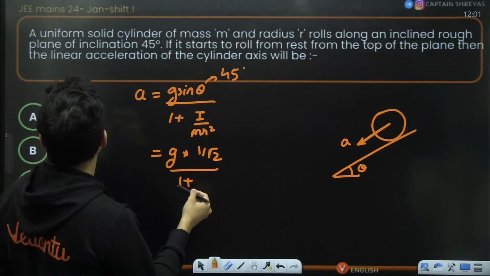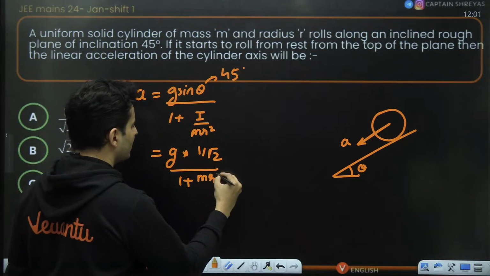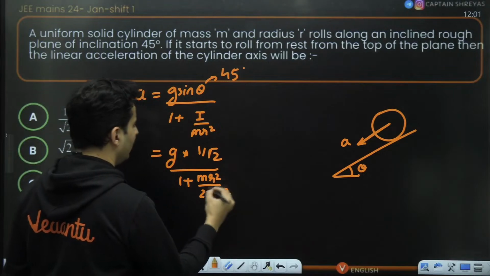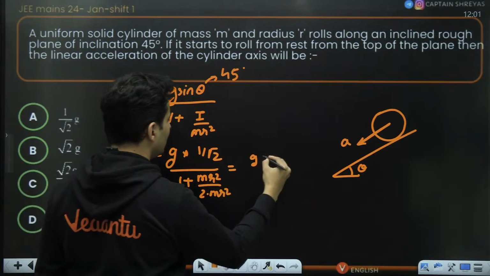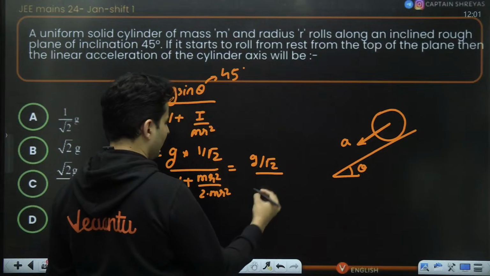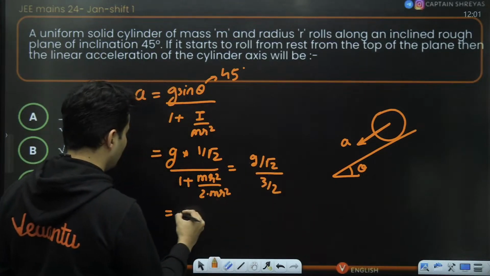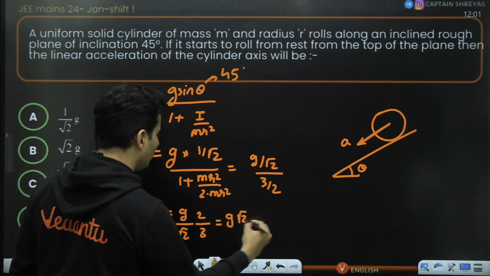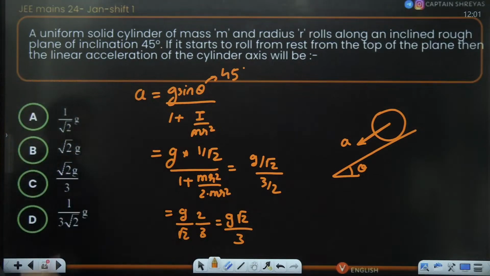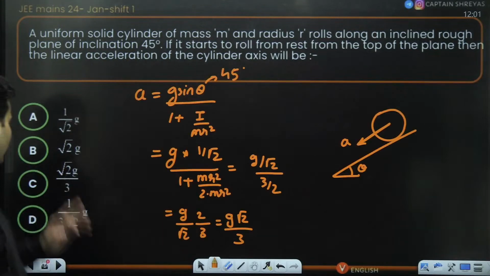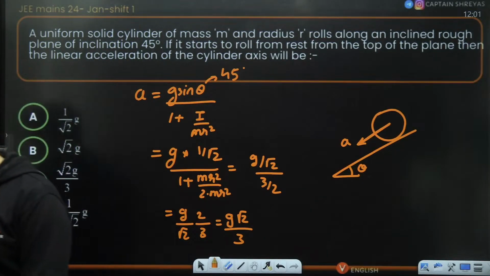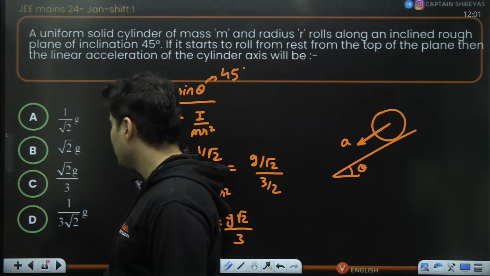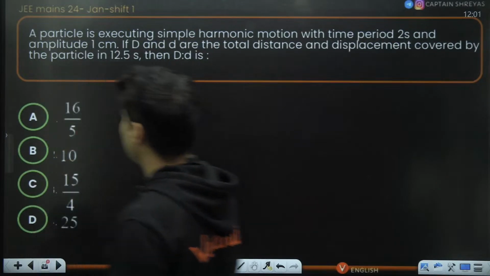So sine 45 will be 1 by root 2. 1 plus, what is it? Solid cylinder. Moment of inertia will be m r square by 2, divided by m r square. m r square will cancel. So g by root 2. 1 plus half will be 3 by 2. It goes on the top. So g by root 2, 2 on the top, 3 below. So it will be g root 2 whole thing divided by 3. g root 2 whole thing divided by 3 is option number C. Yes, C option is the correct option. Yeah, directly this formula you can use, or else you have to use Newton's law. Then you have to go to the torque equation. Unnecessarily, it will be lengthy. So moving on to the next one.